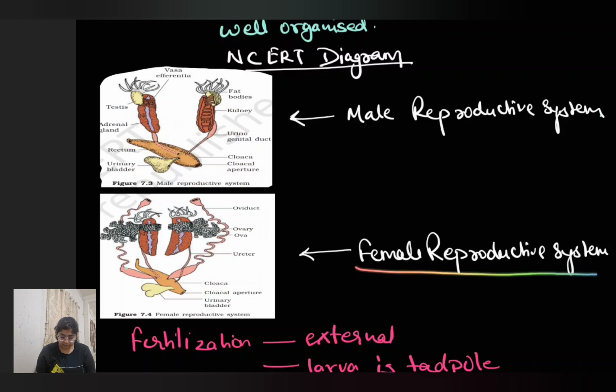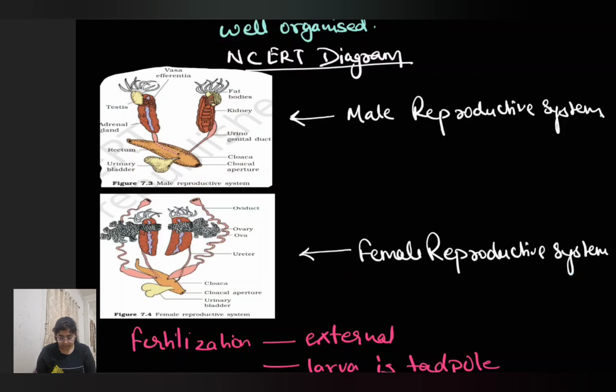Now coming on to the female reproductive system. Now in the male reproductive system, there's a connection which is called the urinogenital, that is why it is called the urinogenital tract. And another reason for the urinogenital tract is because there is a common passage for urine, as well as for the gametes and the digestive waste. All three systems are connected.